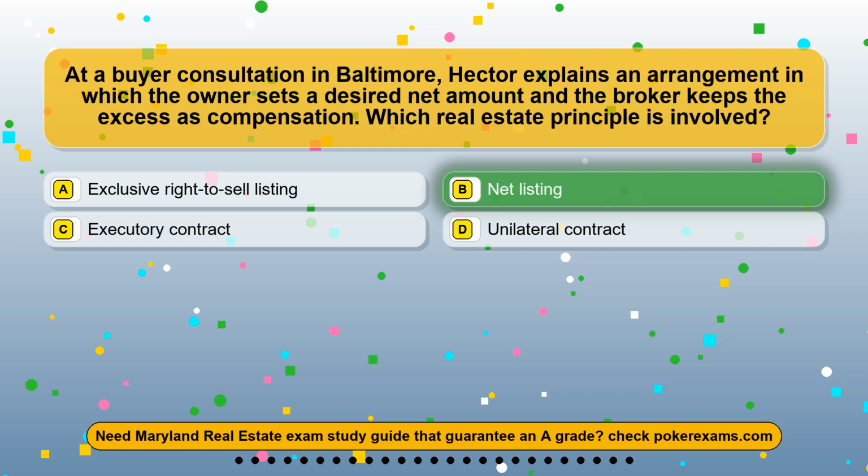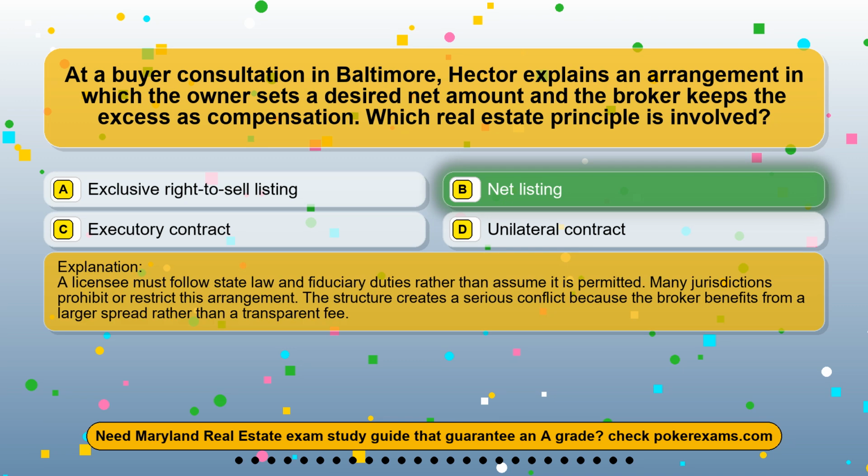The correct answer is option B, net listing. A licensee must follow state law and fiduciary duties rather than assume it is permitted. Many jurisdictions prohibit or restrict this arrangement. The structure creates a serious conflict because the broker benefits from a larger spread rather than a transparent fee.